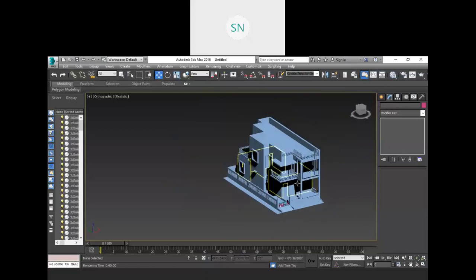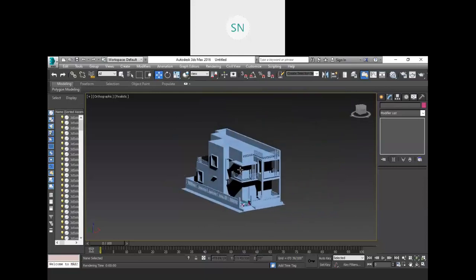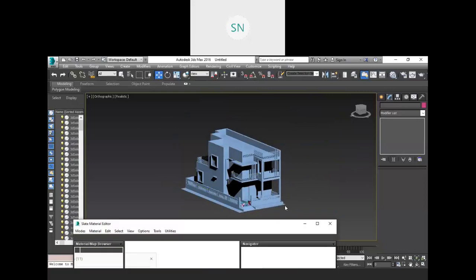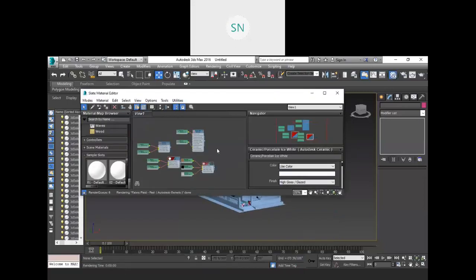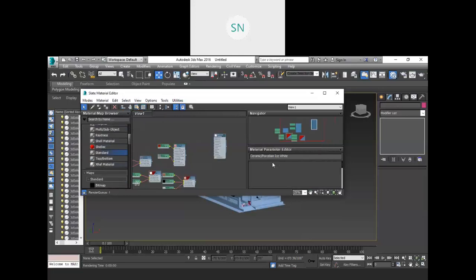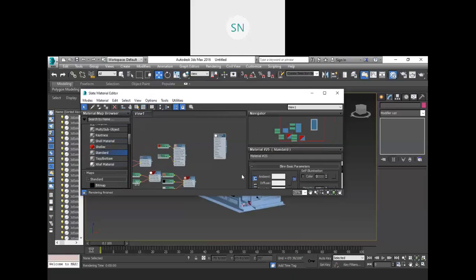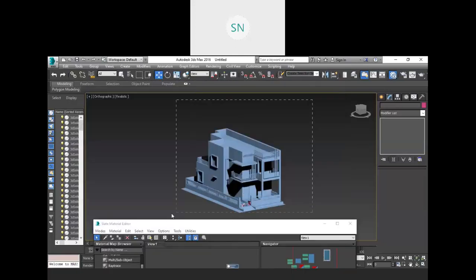Now the first task that you need to do is to create an even tone color. From the material, just create a simple material from the standard. I'm going to choose this standard material, and the ambient color should be a little bit of white. Okay, and apply that color to your entire model.